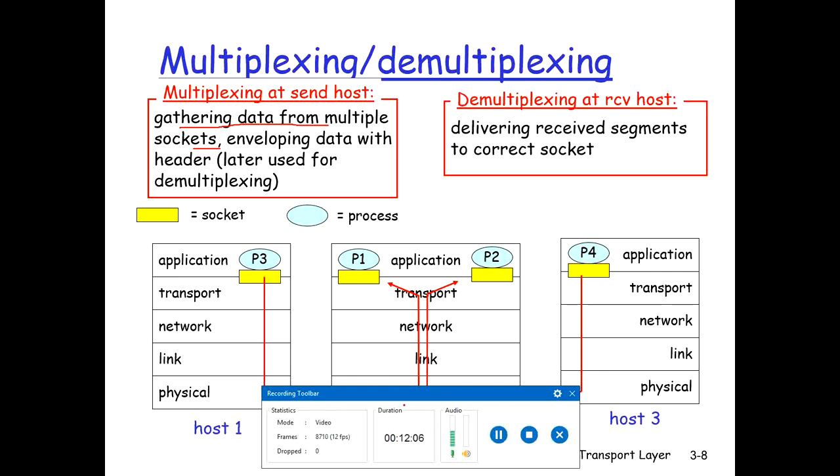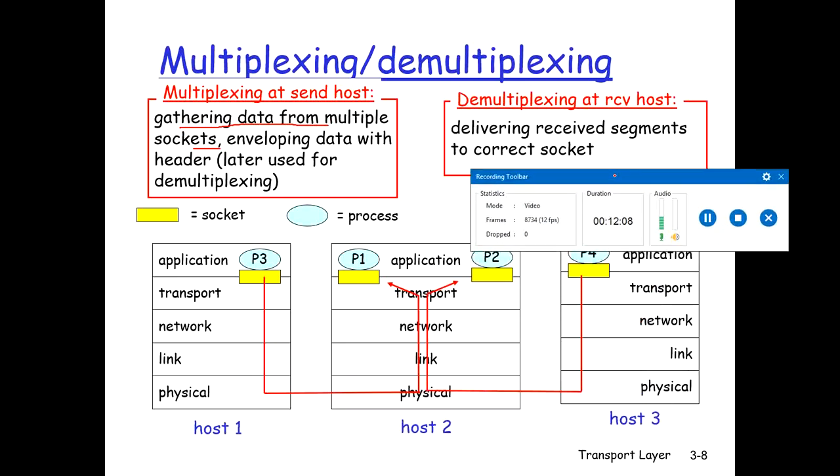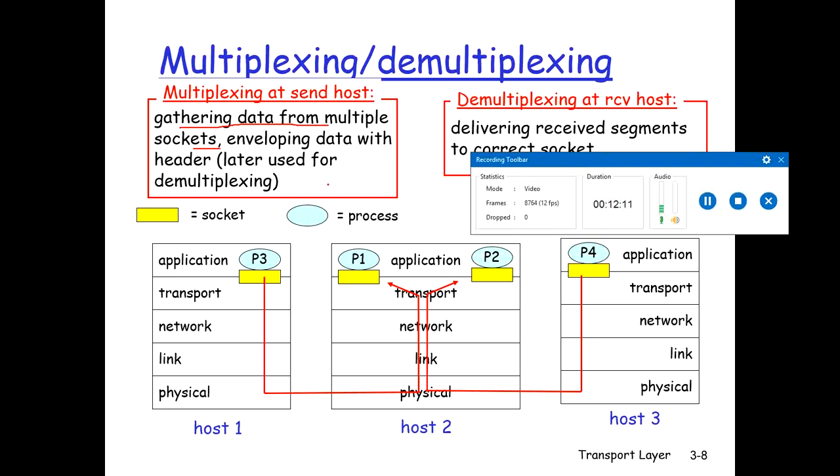Let's understand more about multiplexing and demultiplexing. Now we have a diagram over here. The yellow part represents the socket and the blue circle represents the process. Multiplexing means gathering data from multiple sockets or multiple applications, enveloping data with the header which can later be used for demultiplexing. So let's understand how it happens.